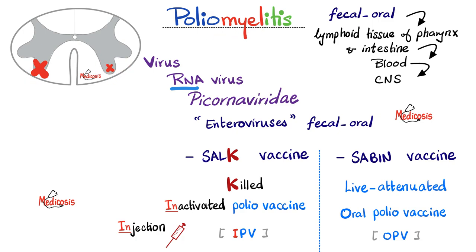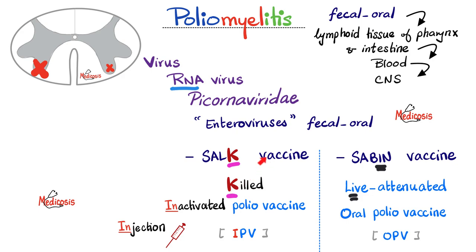Vaccines against polio. We have two main vaccines. There is the SALK vaccine and the SABIN vaccine. The SALK is killed, but the SABIN is live-attenuated. How do I remember this? Well, the SALK has a K and killed has a K. As for the SABIN, it has an I, which is a live-attenuated vaccine. The SALK is killed and it's given by injection. And that's another K, injection.